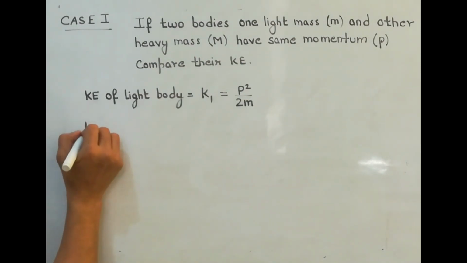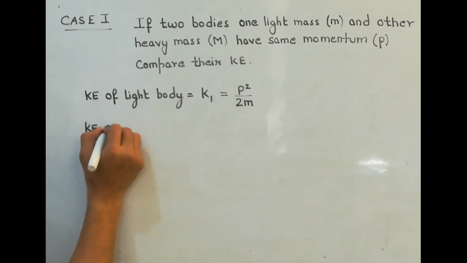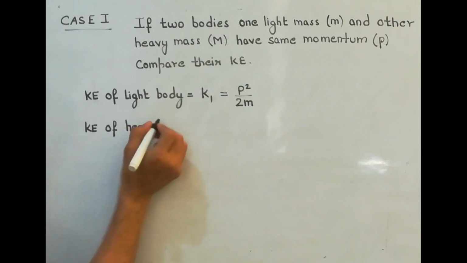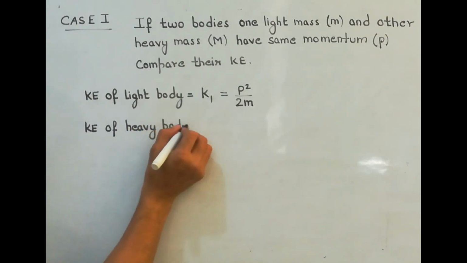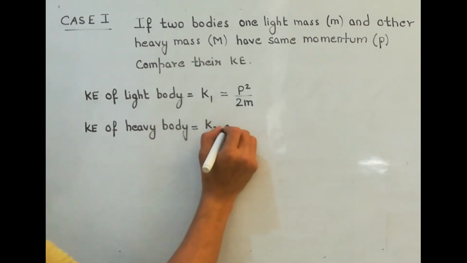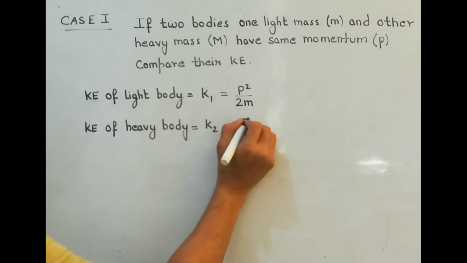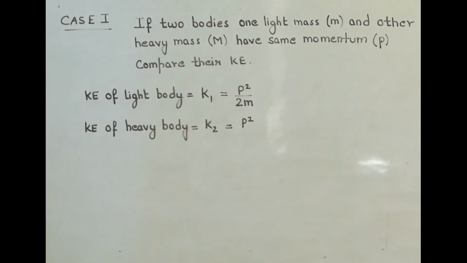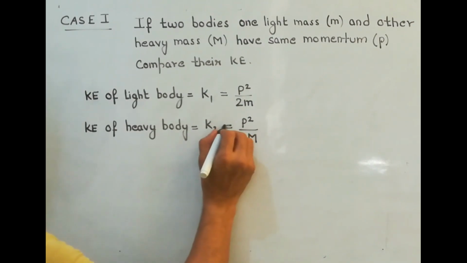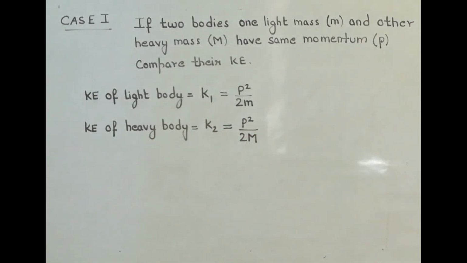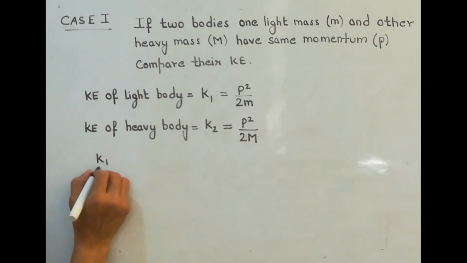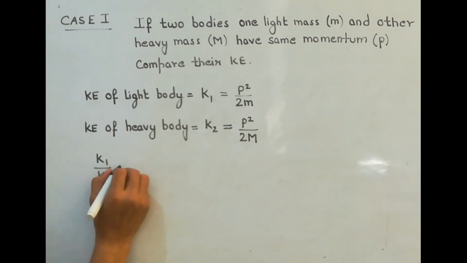Now let us calculate kinetic energy of heavy body. Let it be represented by K2. Momentum is P because both are having the same momentum, and mass is capital M. So this is kinetic energy of heavy body. Now we have to compare them. So let us divide these two.